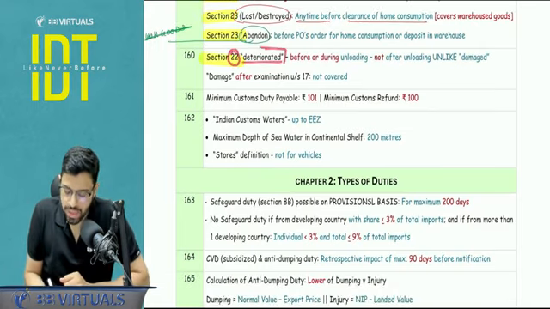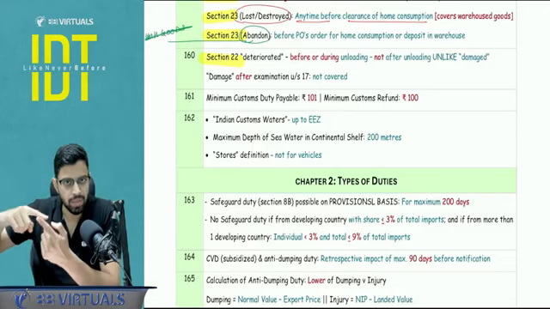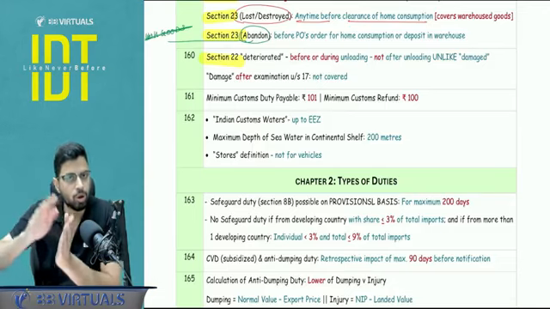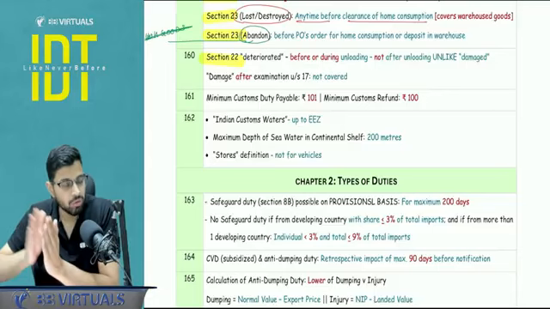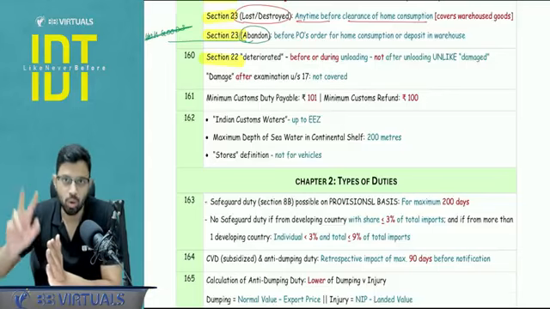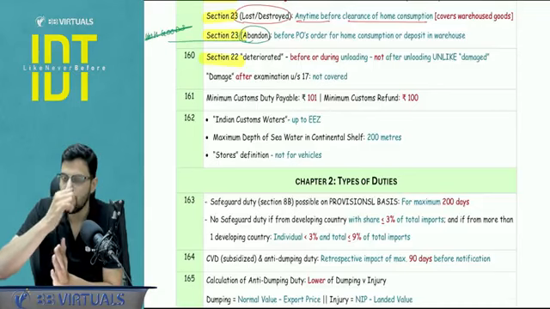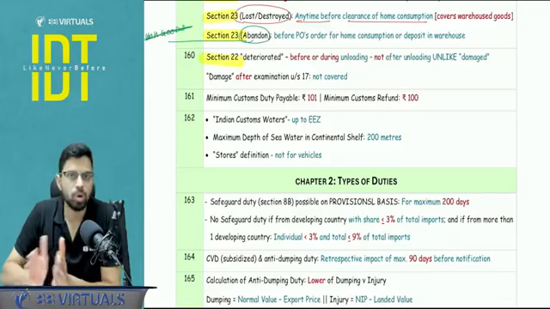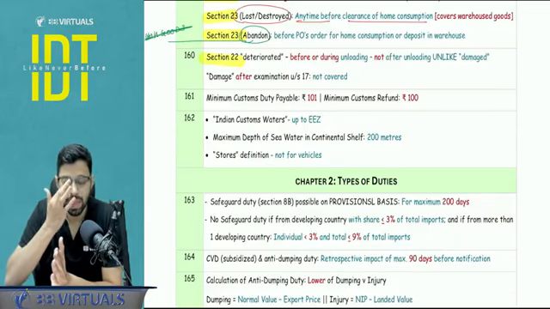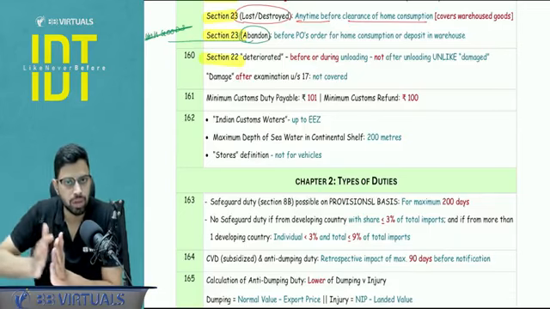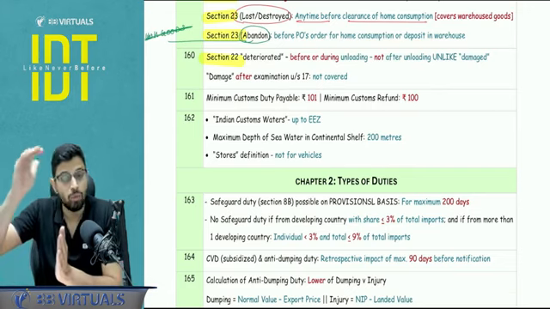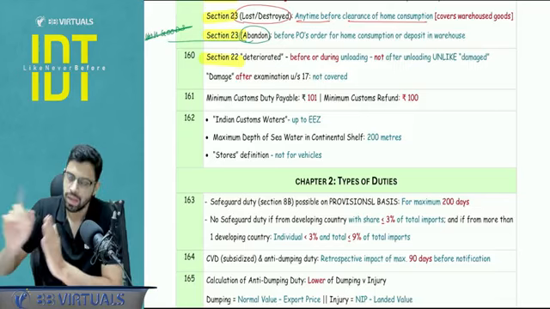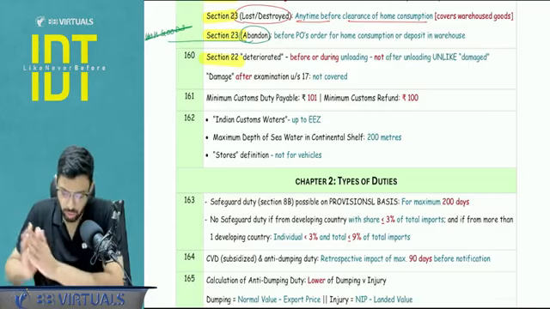Next, section number 22, damage and deterioration, very very important. There are 3 clauses, A, B and C. A covers damage and deteriorated both, that is before or during unloading. Then after unloading and before examination in B, and in C, warehouse goods, only damage word is used. So if they put the point that the goods are deteriorated after unloading and before examination, you are not going to get the benefit of abatement. What is abatement? Basically, whatever the fall is in the value of the goods, that much the duty will also proportionately reduce, right? This is the case of abatement of duty.